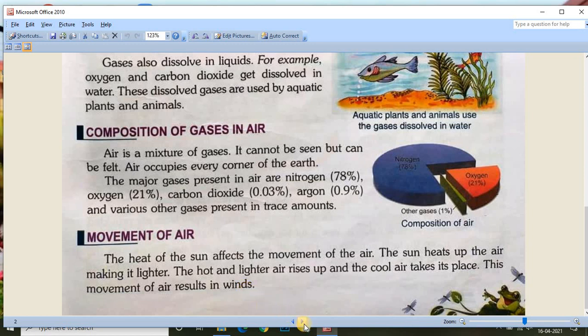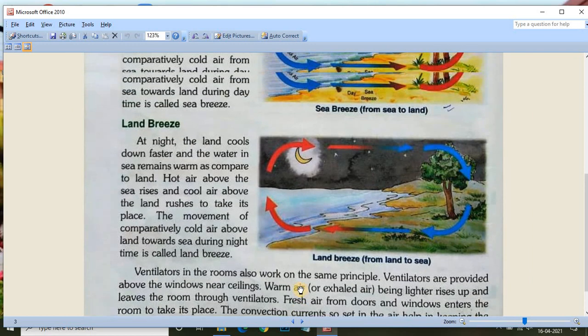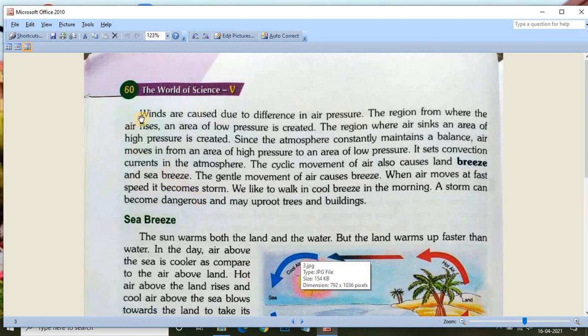Now come to the next page. Winds are caused due to difference in air pressure. The region from where the air rises, an area of low pressure is created. The region where air sinks, an area of high pressure is created.